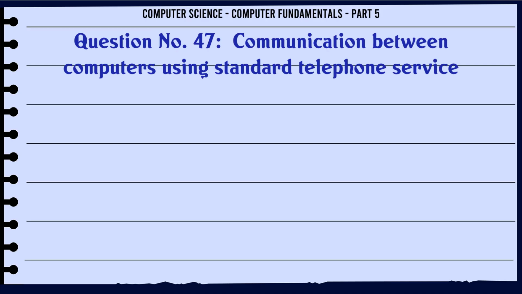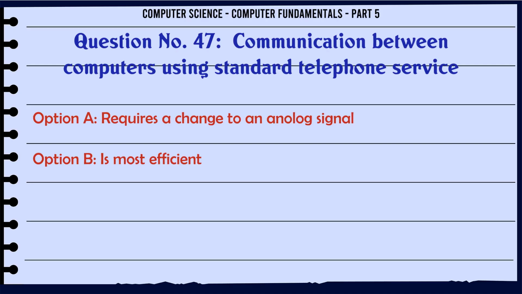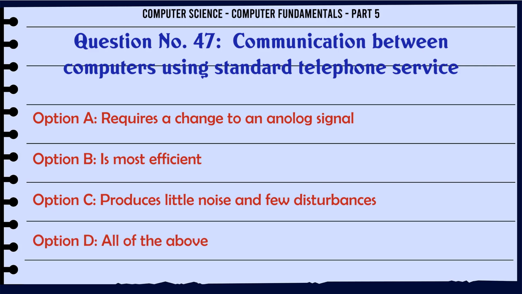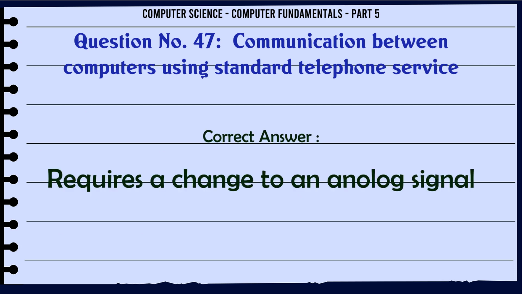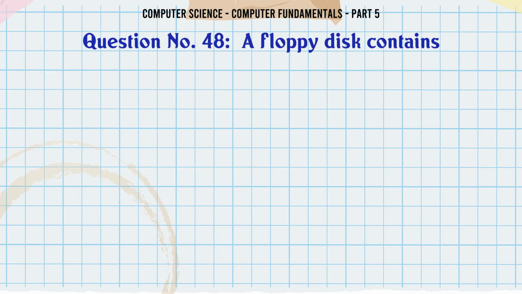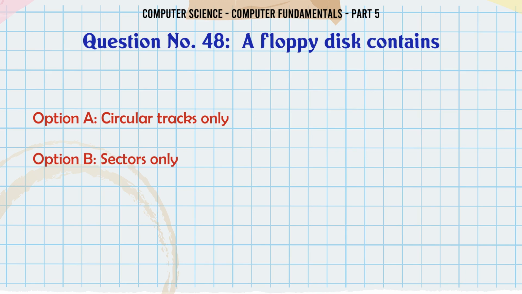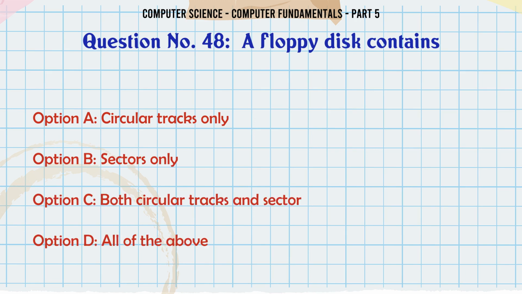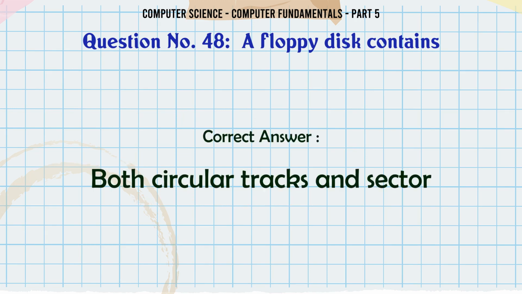Communication between computers using standard telephone service. A. Requires a change to an analog signal. B. Is most efficient. C. Produces little noise and few disturbances. D. All of the above. The correct answer is requires a change to an analog signal. A floppy disk contains A. Circular tracks only. B. Sectors only. C. Both circular tracks and sectors. D. All of the above. The correct answer is both circular tracks and sectors.